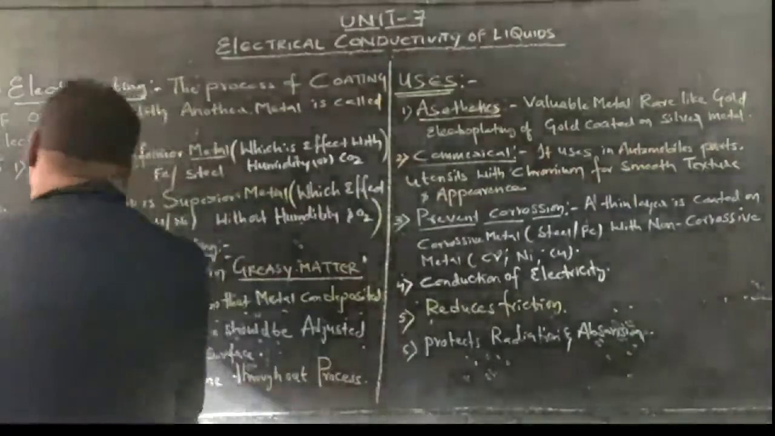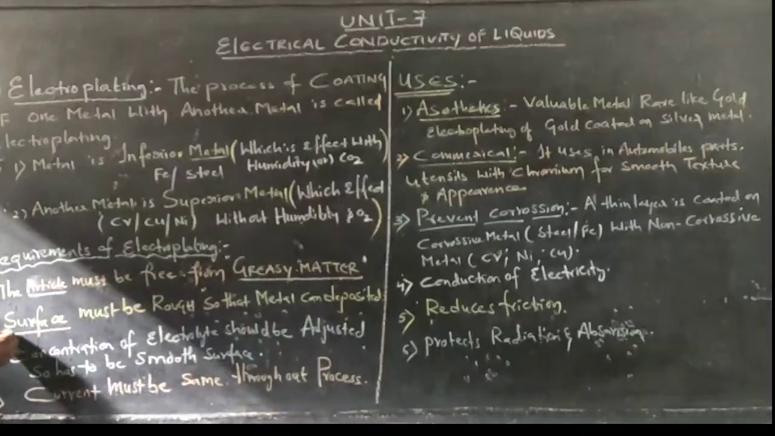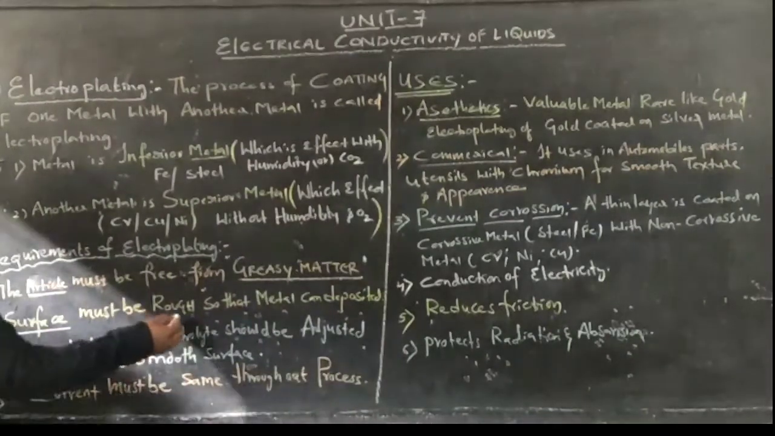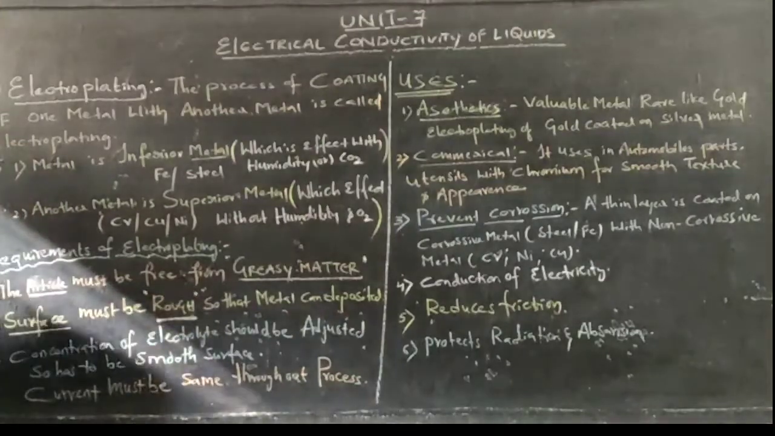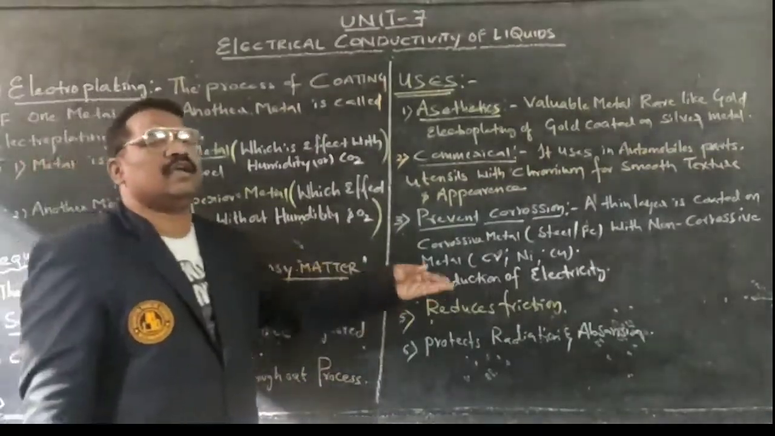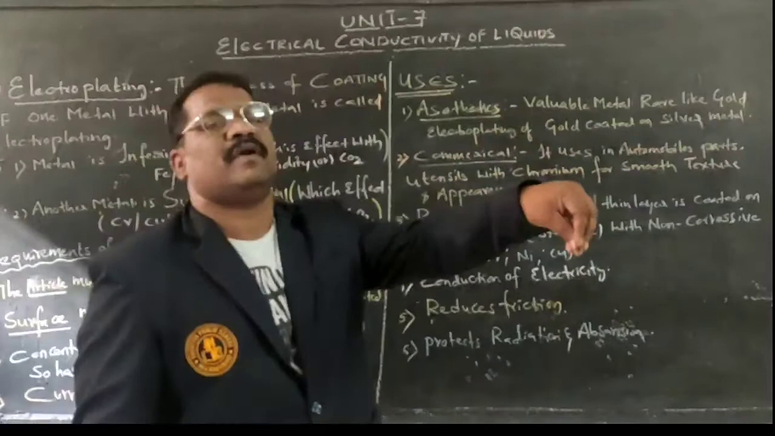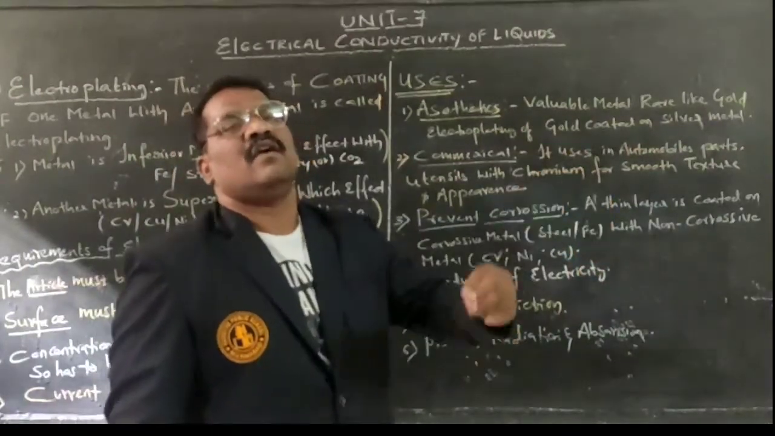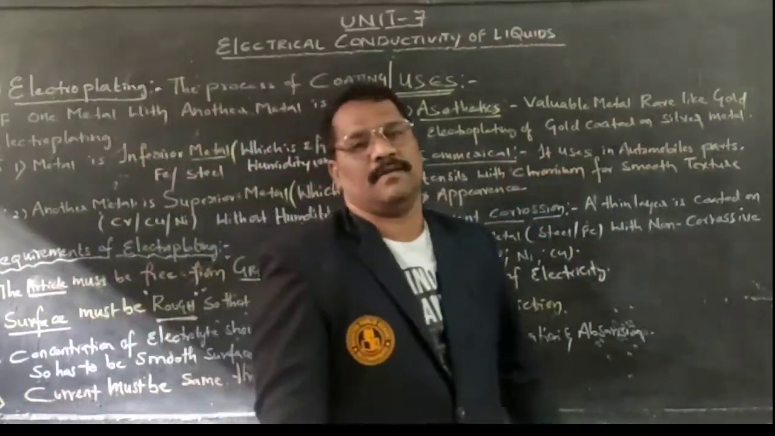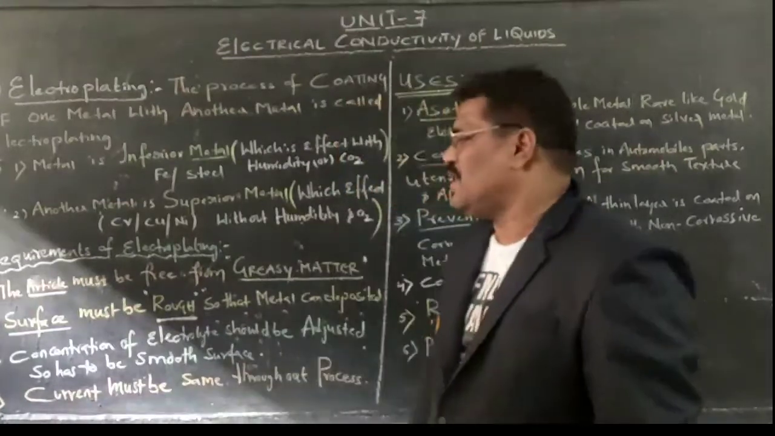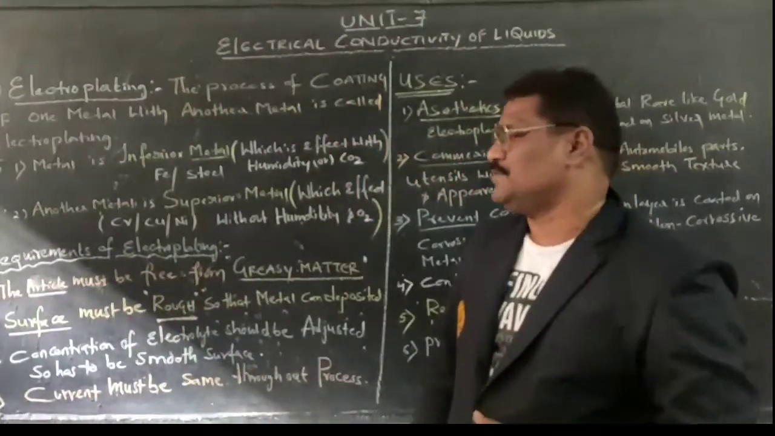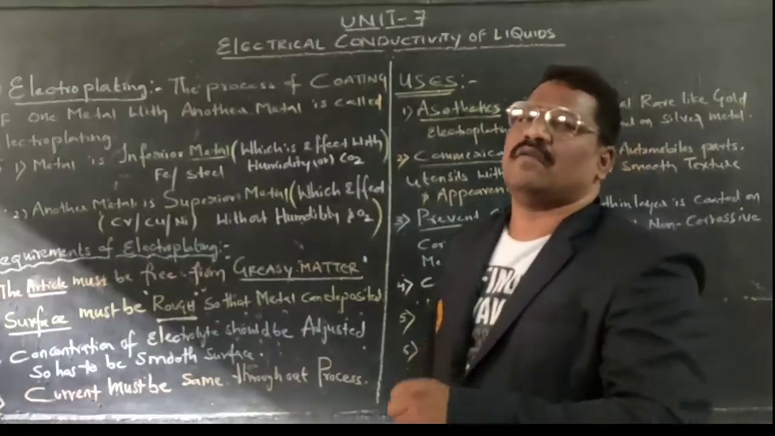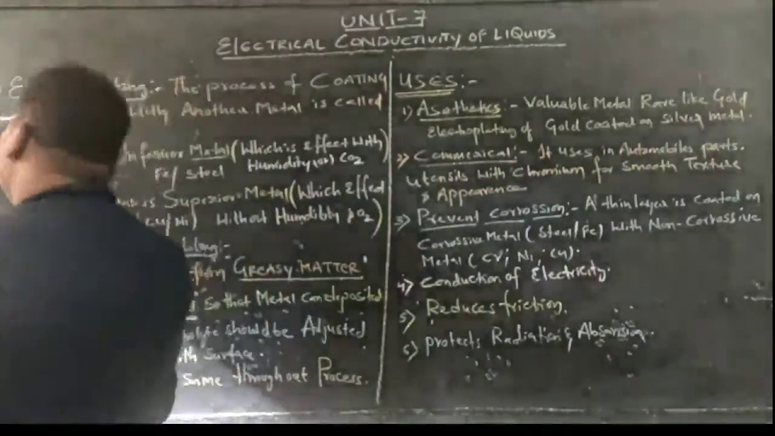Second point, the inferior metal surface must be rough. It must be very rough, so that the metal deposition on the surface of that inferior metal can be done much more easily. Therefore, a rough surface has to exist. That is the second requirement. Third requirement, that is nothing but what?